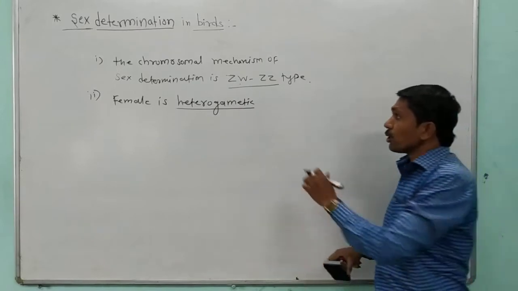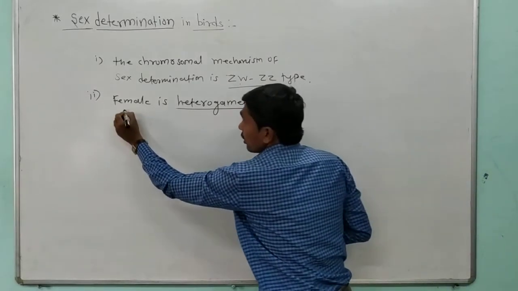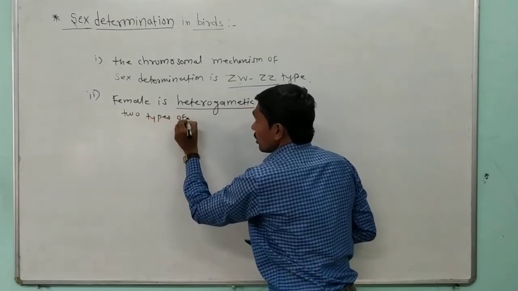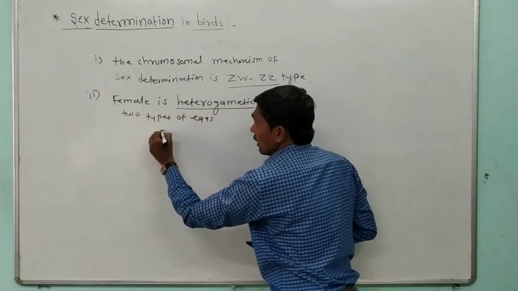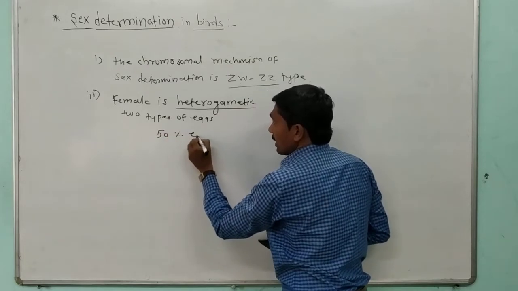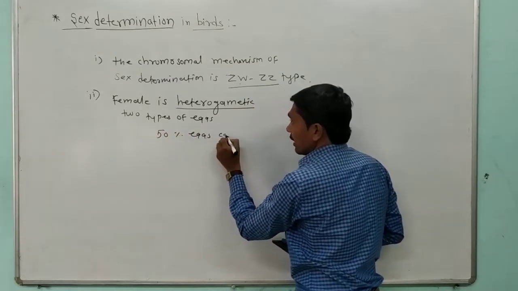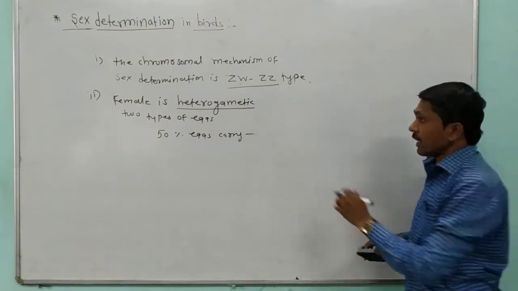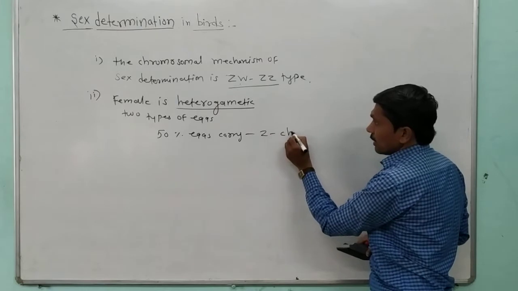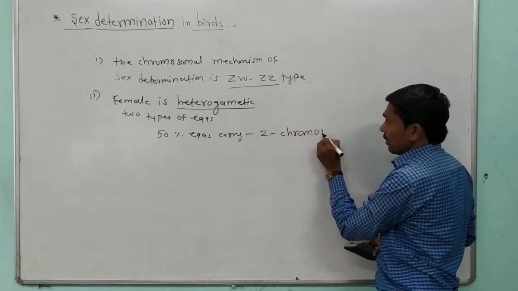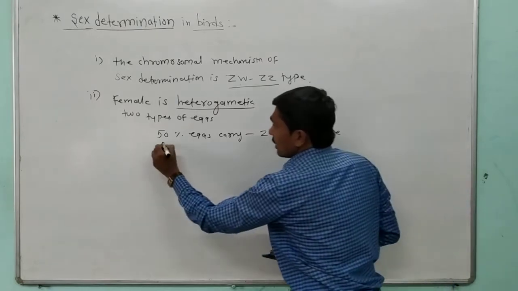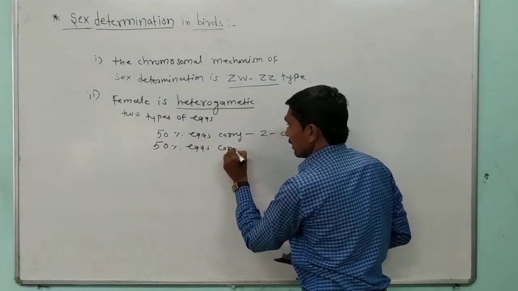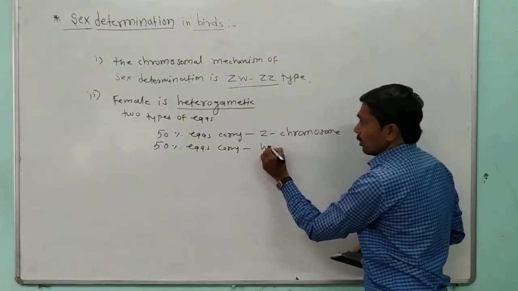They produce two types of eggs. Okay. 50% of the eggs carry the Z chromosome, and 50% of the eggs carry the W chromosome.